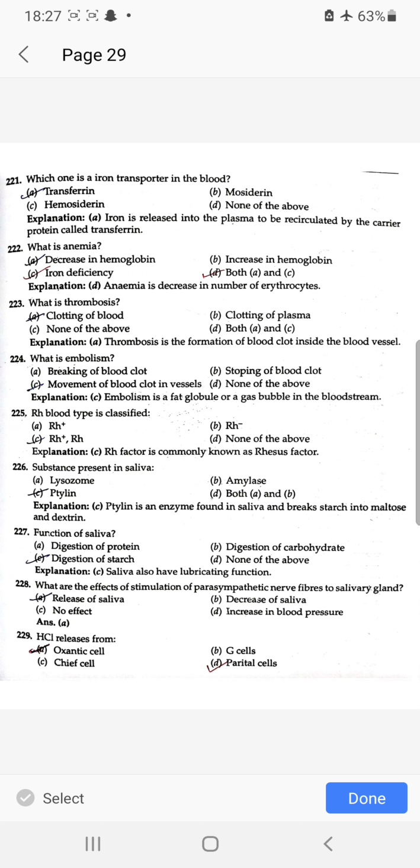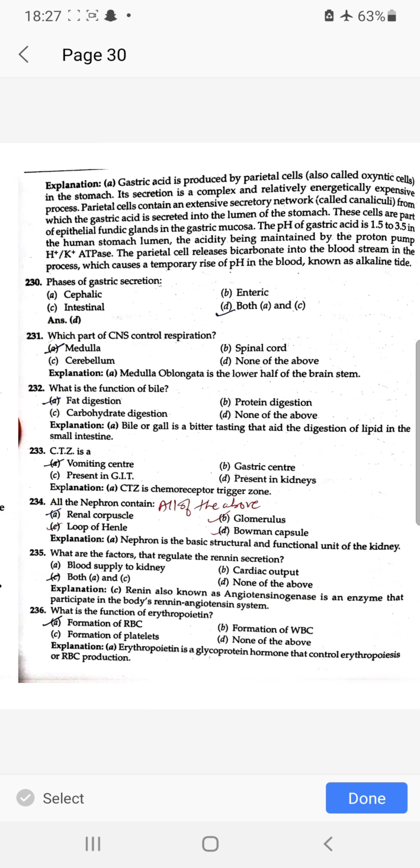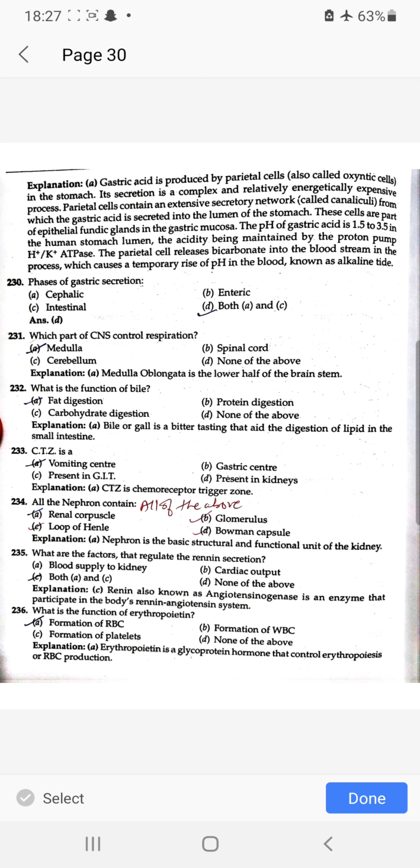The substance present in saliva is ptyalin. Function of saliva: digestion of starch. What are the effects of stimulation of parasympathetic nerve fibers to salivary gland? Release of saliva. HCl is released from parietal cells. Phases of gastric secretion: cephalic and intestinal.